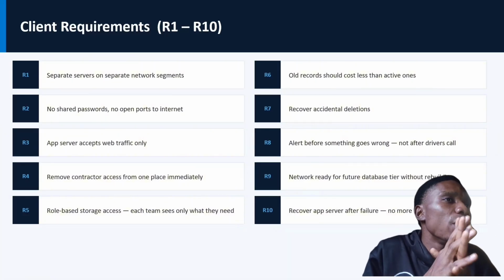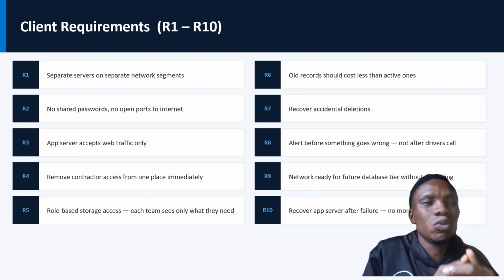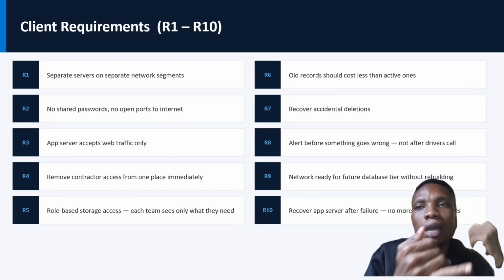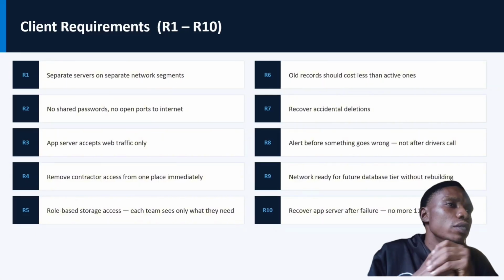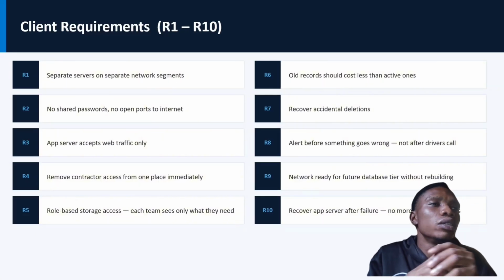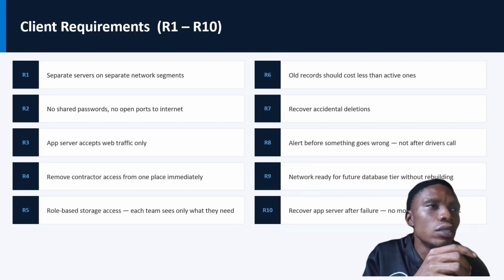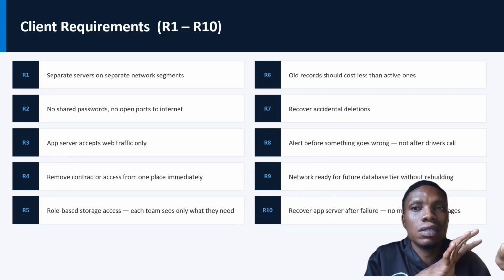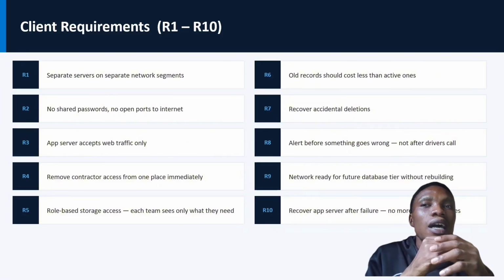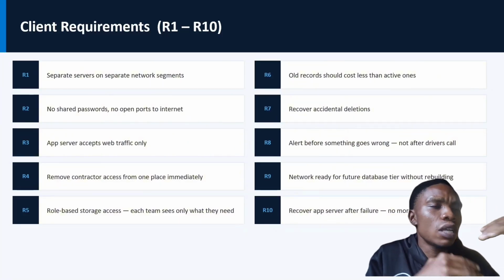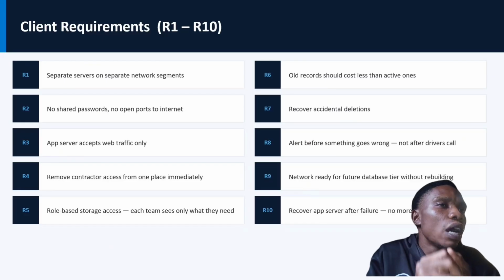Eight, alerts before the system goes wrong, not after a driver's call. We should get alerts immediately, either by SMS or by mail. So implement that here. Nine, network ready for a future database tier without rebuilding. So we need to build a VNet for our database also, even though we don't have it built now. Maybe in future the company might want to expand their system by adding a database, so that should be covered. Ten, recover the app server after failure. No more 11-hour outage.